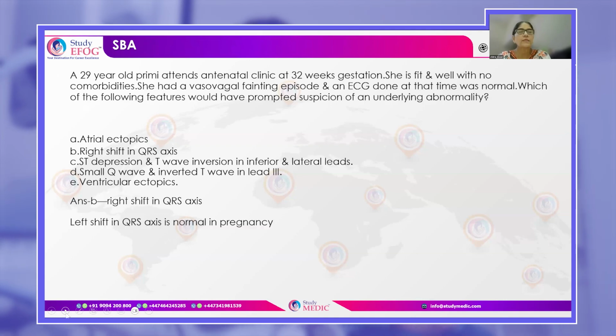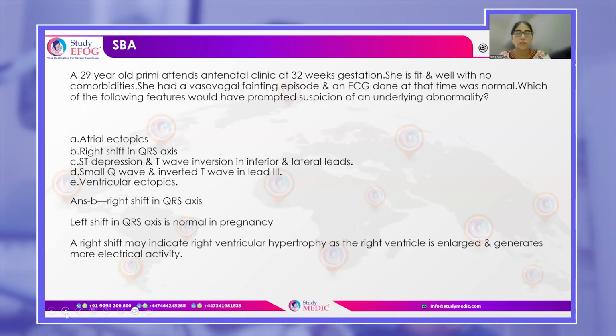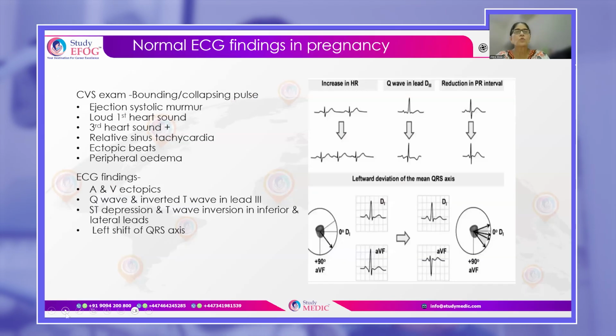Remember, left axis shift is normal in pregnancy. But a right axis shift might indicate that there is right ventricular hypertrophy, as the right ventricle is enlarged and it generates more electrical activity. So it is very important to know what the normal ECG findings in pregnancy are.